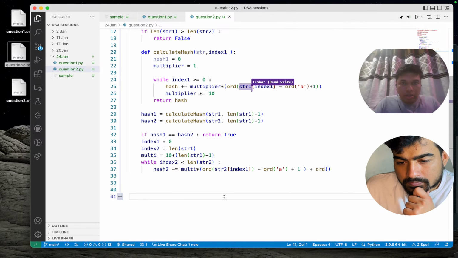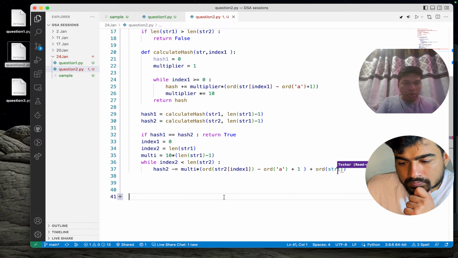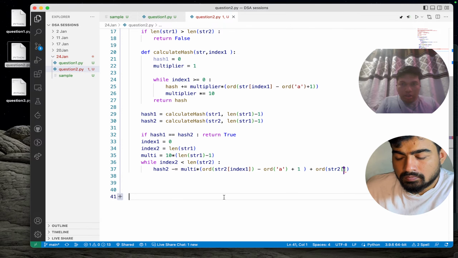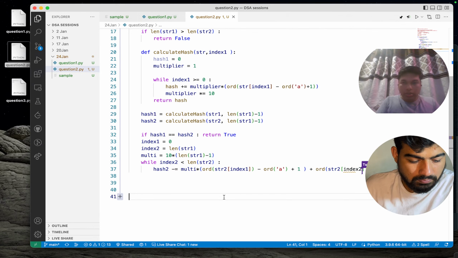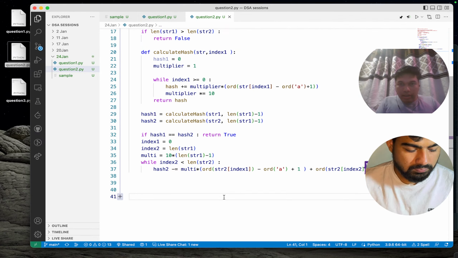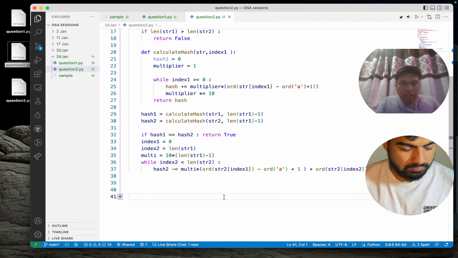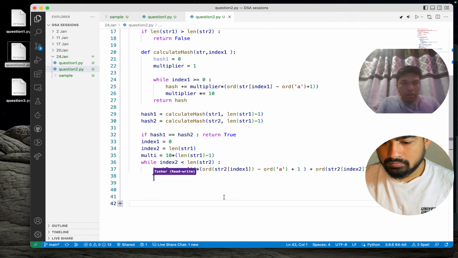Yes, I have. So pretty much it. This will calculate our new hash value.